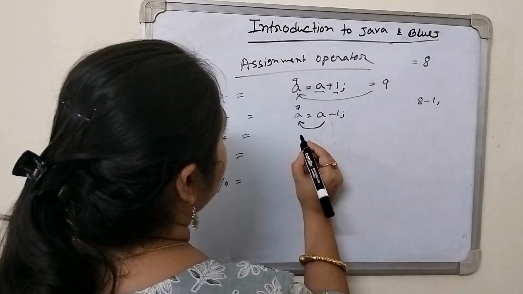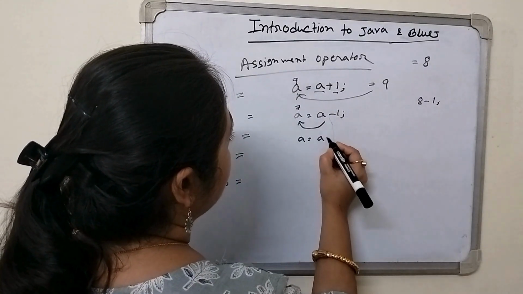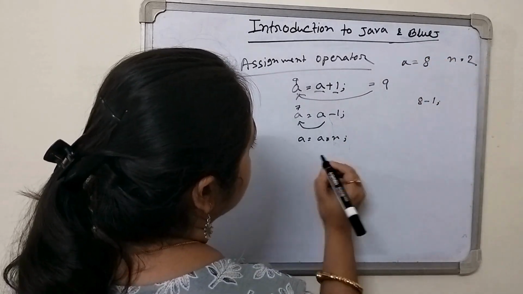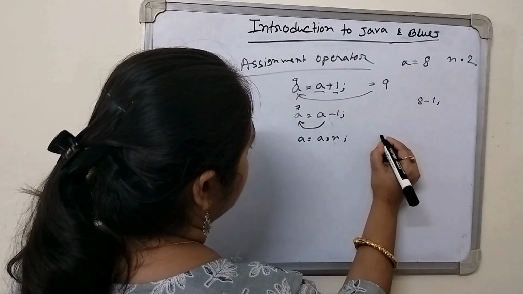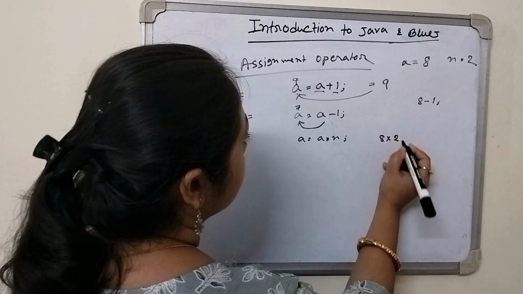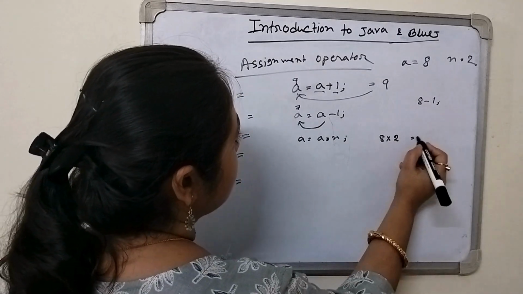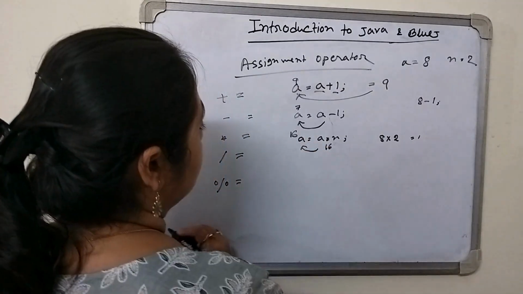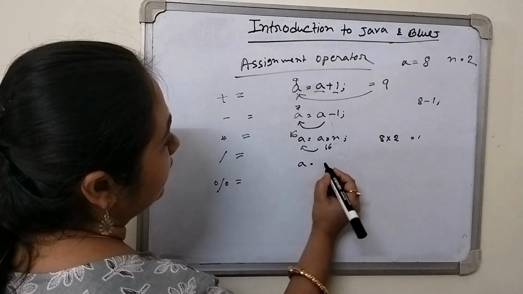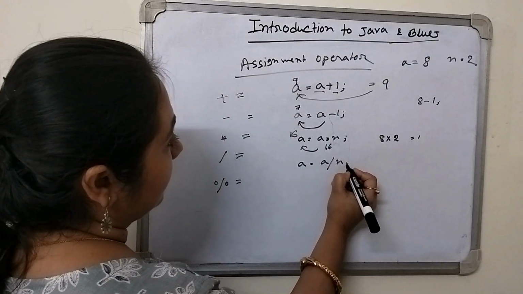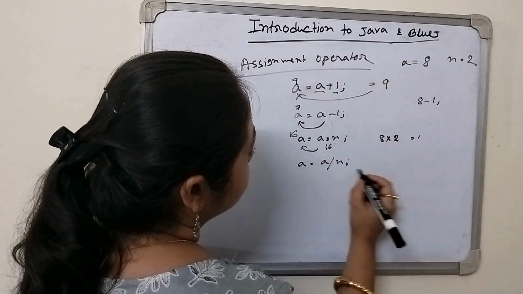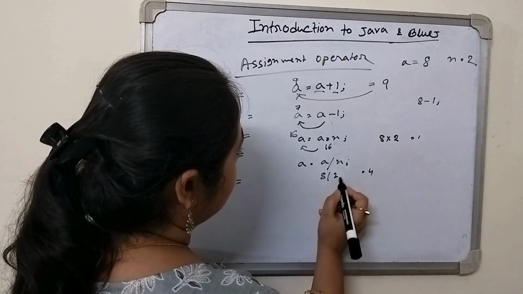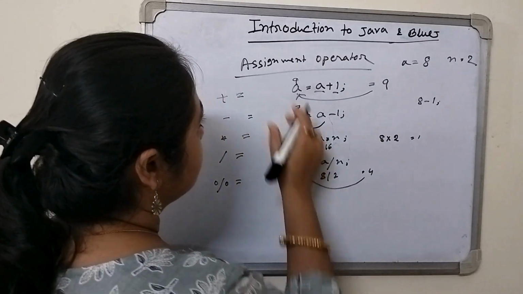Next, suppose multiply, a equal to a into n. Here we are taking the value n equal to 2. So a means 8 into 2. So what will happen? 16. So we are getting 16. We are assigning the value 16 into a. Okay. Next is a equal to a divided by n, means a divided by 2. That means the result will be 4. So we are assigning the value 4 into a. So this is the assignment operator.